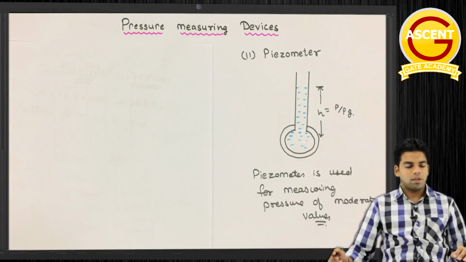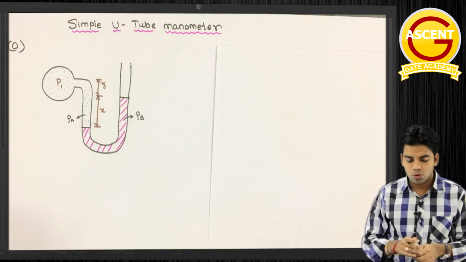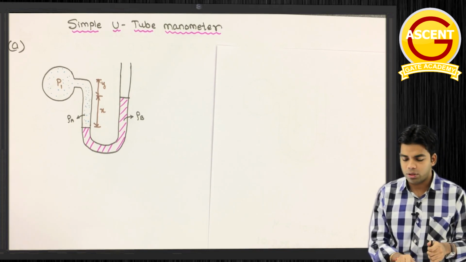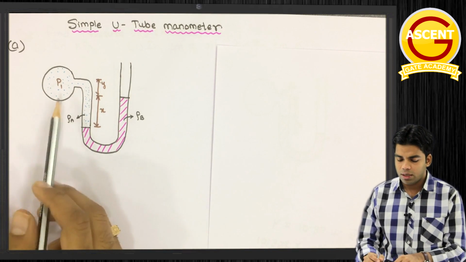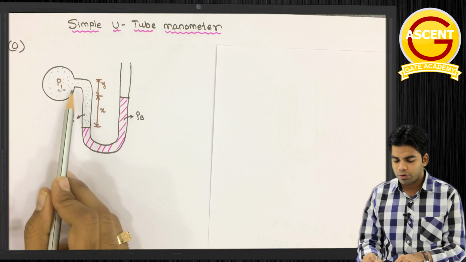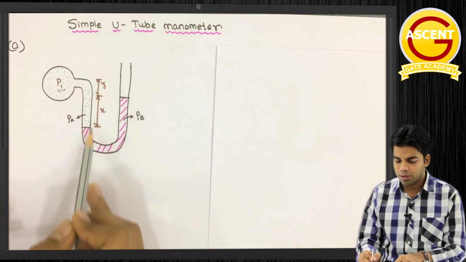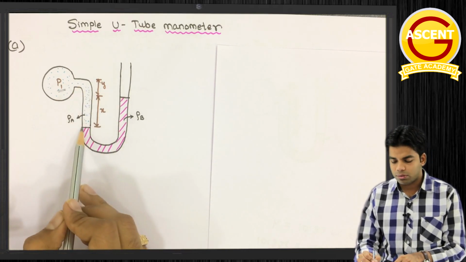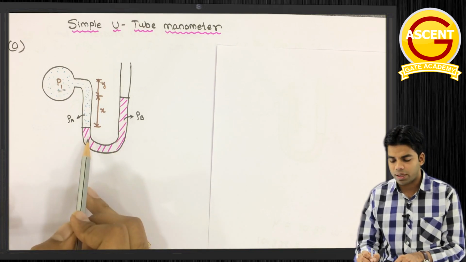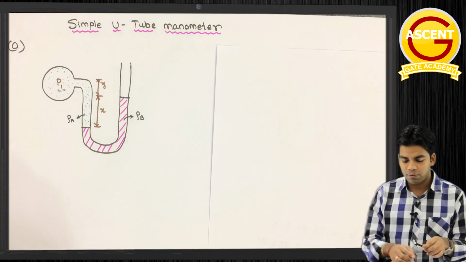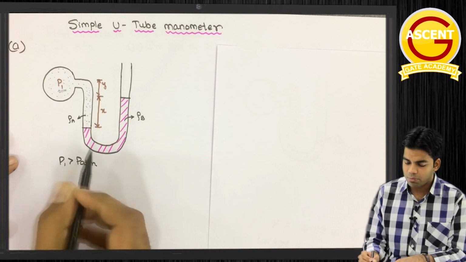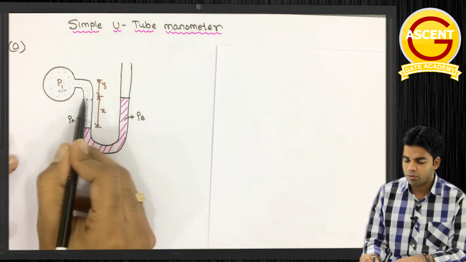Getting this or not? Okay, another such device which is used to measure pressure at a particular point is simple U-tube manometer. So what we are doing in the simple manometer, suppose this is the pressure which is to be measured, P1 pressure is to be measured. So what we are doing is we are connecting a simple U-tube here. And the manometric fluid here is the mercury. Let's suppose whatever manometric fluid we are having. So what will happen if this P1 is greater than P atmosphere? If this P1 is greater than P atmosphere, initially the level of mercury would be same.